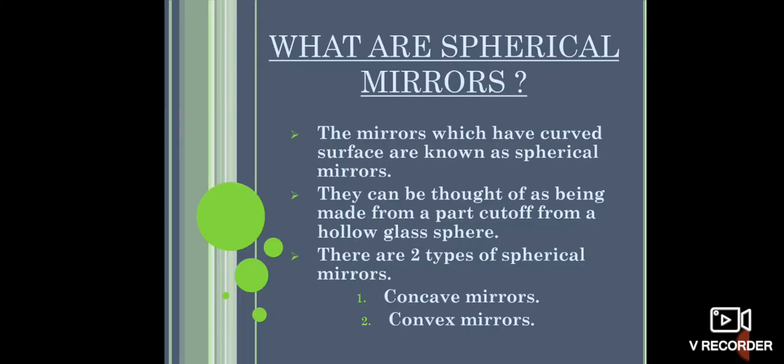Now let's see what are spherical mirrors. The mirrors which have curved surfaces are known as spherical mirrors. They can be thought of as being made from a part cut off from a hollow glass sphere. There are two types of spherical mirrors in general: concave mirrors and convex mirrors.